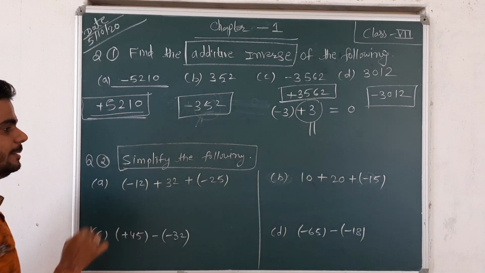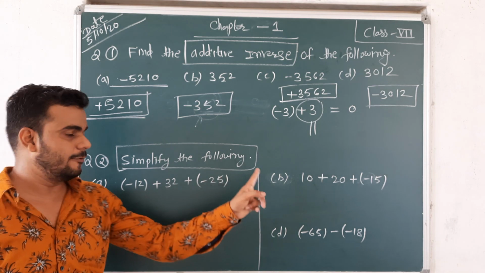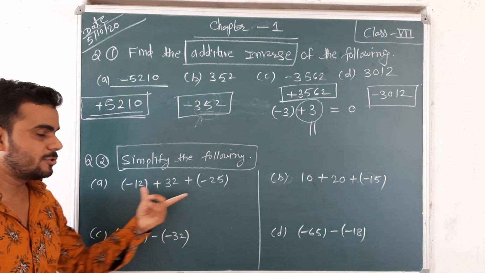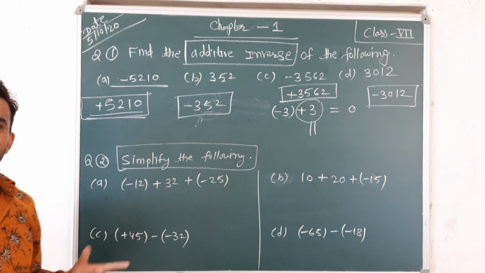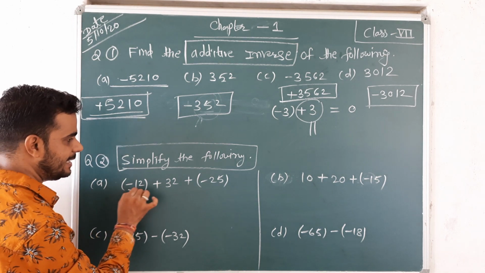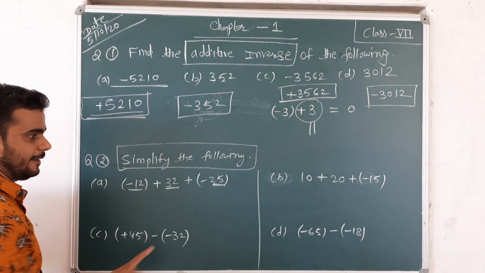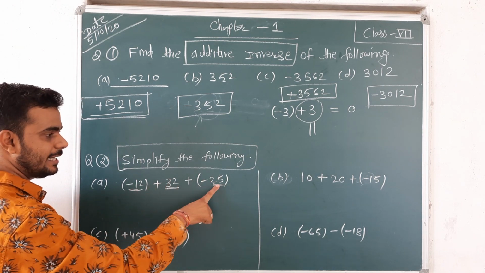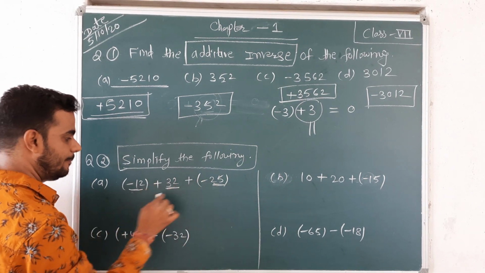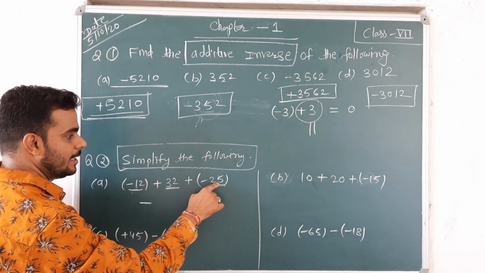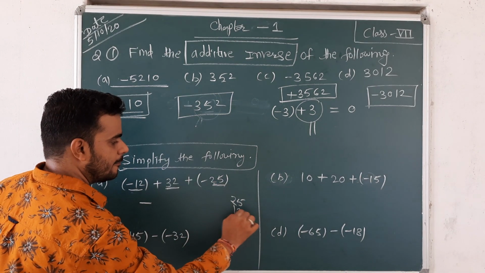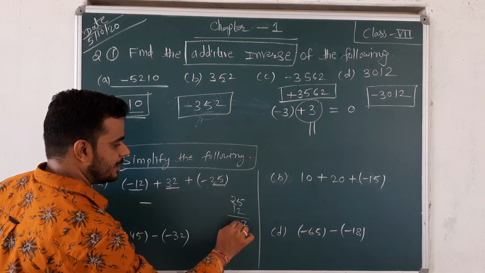Next, simplify the following. Second question, simplify the following integers. There are 4 questions. Too easy. This is negative 12, and this is positive 32, and this is negative 25. Both are negative, so you just add both of these. Symbol is negative, but you add them: 25 plus 12 is 37.